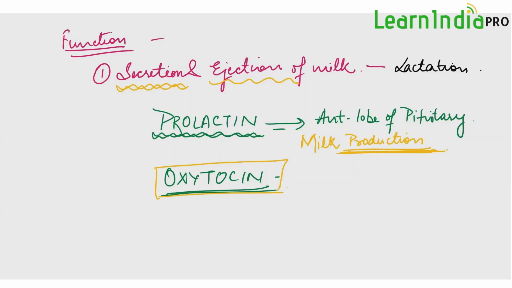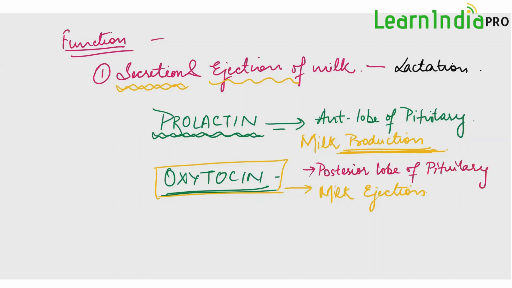Oxytocin helps in the rapid contraction of the uterus, which leads to the delivery of the baby. The same oxytocin will also act on the mammary gland and help in milk ejection. This oxytocin hormone is released by the posterior lobe of pituitary.